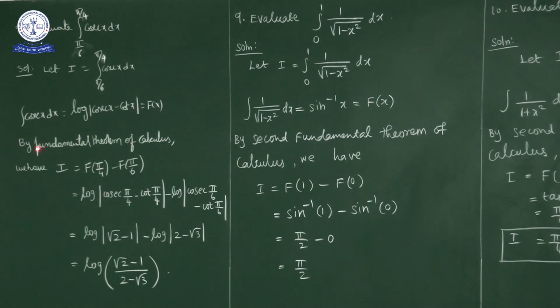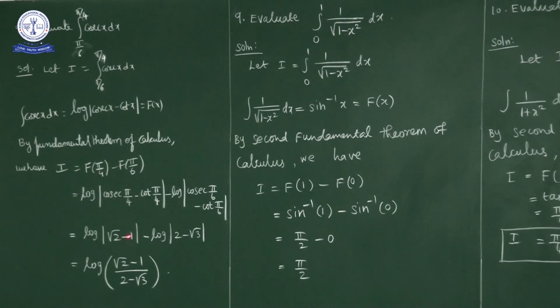By the second fundamental theorem of integral calculus, what do we have? I is equal to F of upper limit minus F of lower limit. What is the upper limit? Pi by 4. What is the lower limit? Pi by 6. So F of pi by 4 minus F of pi by 6. So log mod cosecant pi by 4 minus cot pi by 4, minus log mod cosecant pi by 6 minus cot pi by 6. Log mod cosecant pi by 4 is how much?